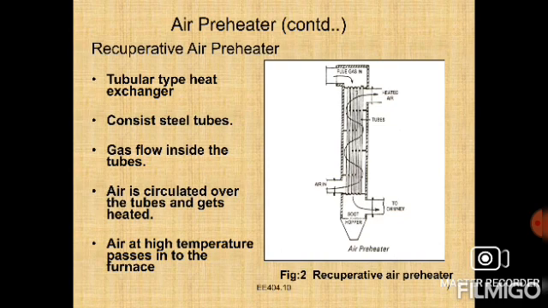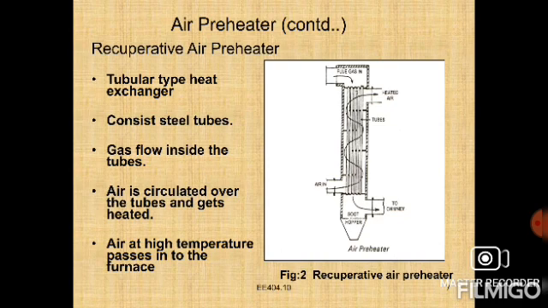It is a tubular type of heat exchanger, which consists of steel tubes through which the flue gases flow, and over the outside the air to be heated is made to circulate. The baffle plates deflect the path of air to increase the amount of heat transfer from flue gases to air.